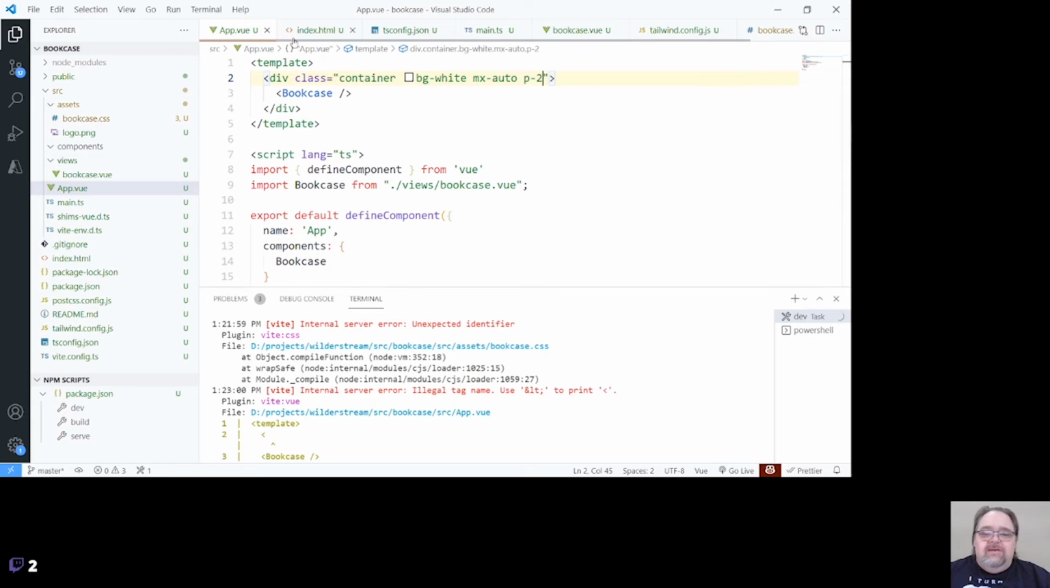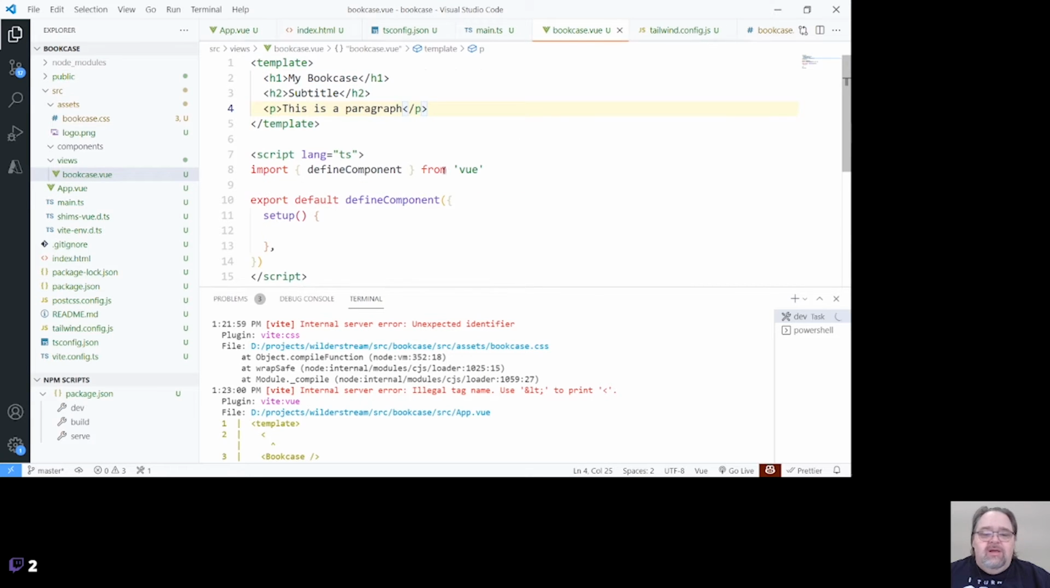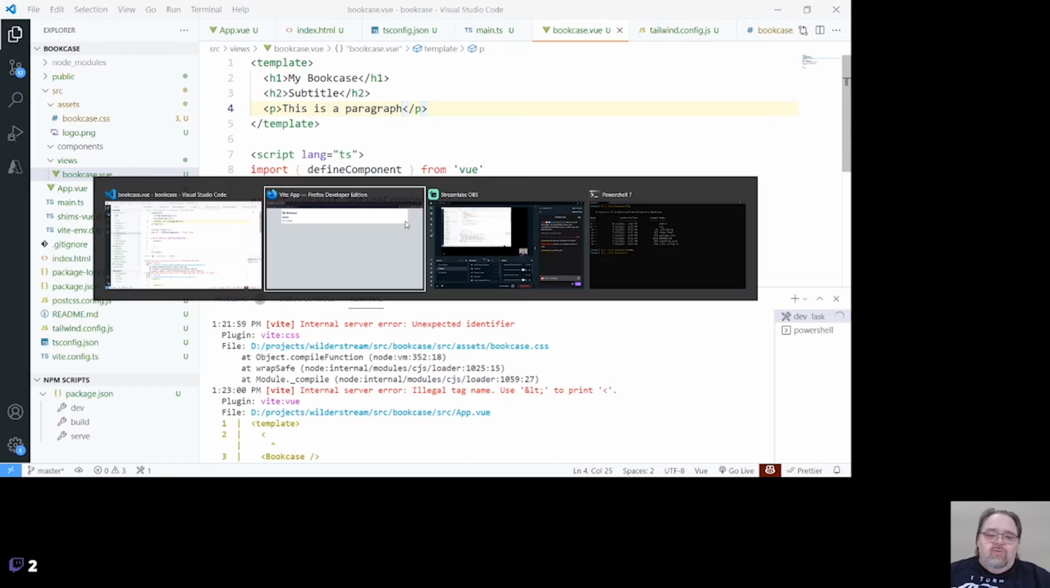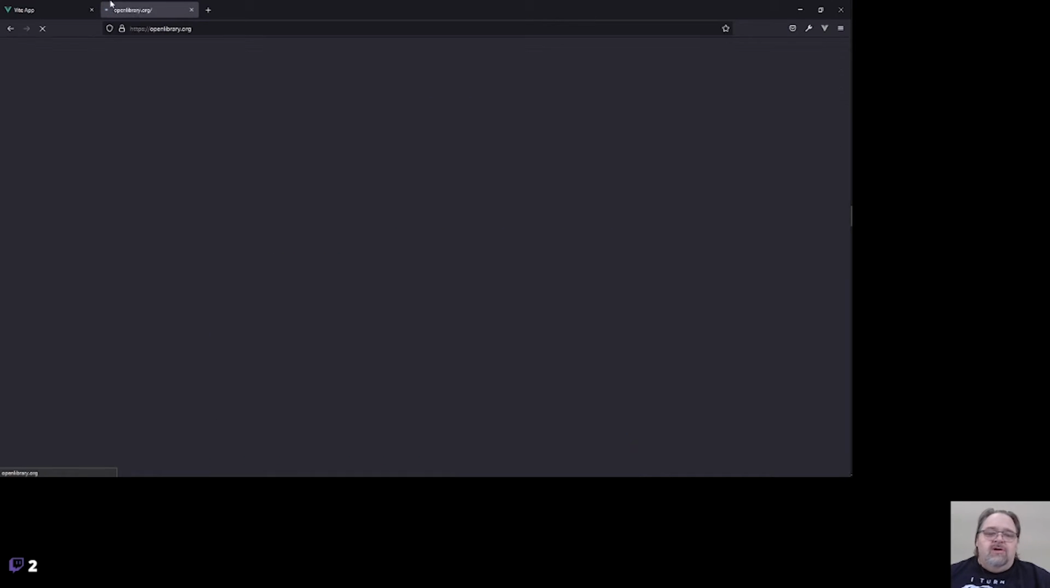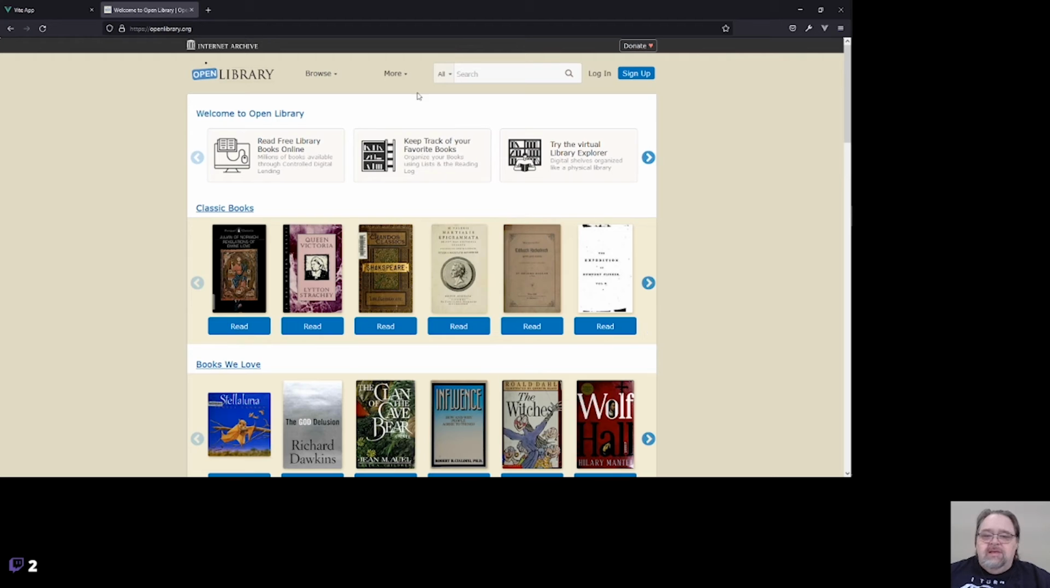So we've got all that set up. Let's go into our bookcase, and what we'd like to do as a start is just get some data. So we have a website called openlibrary.org that unsurprisingly has an API for pulling in all these pieces of text and such.